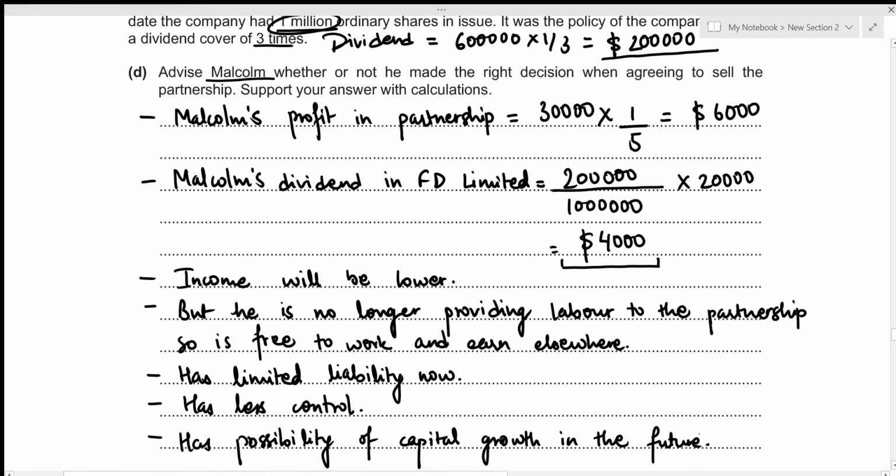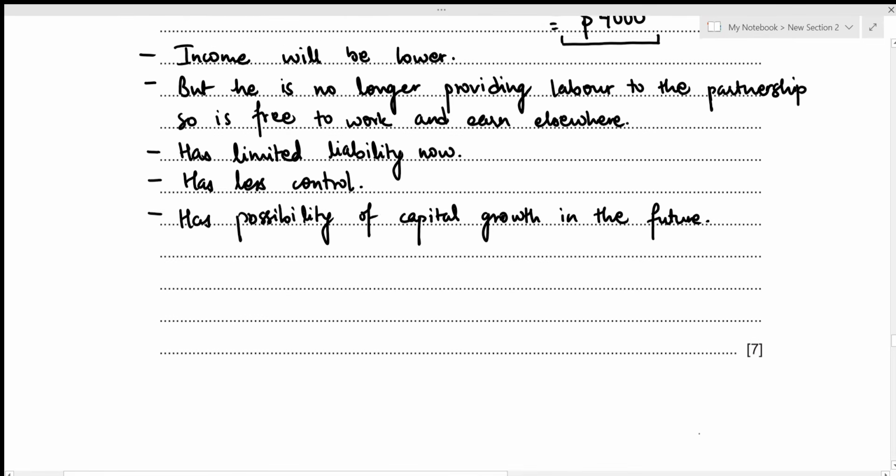Now, if we are to advise whether or not Malcolm made the right decision when agreeing to sell the partnership based on these particular points, now I would definitely say that Malcolm made the right decision because he is receiving 4,000 in dividends without having to do any sort of labor, and he now also has limited liabilities, which is a very good thing for him. Let's write it down.